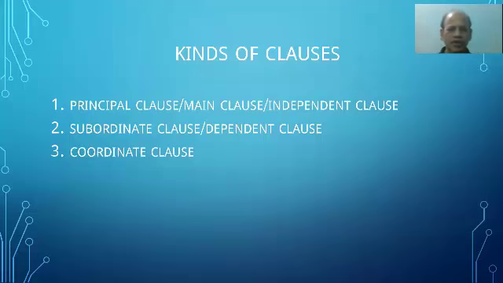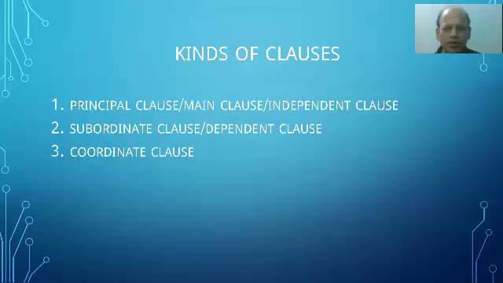You need them to frame long sentences, say compound sentence, complex sentence, etc. In a compound sentence, you have two clauses, what we call main clause or independent clause. In a complex sentence, you have also two clauses. One is principal clause and the other is subordinate clause.